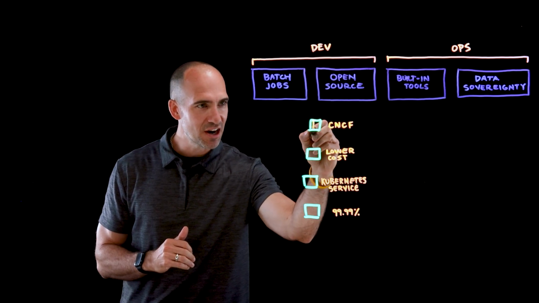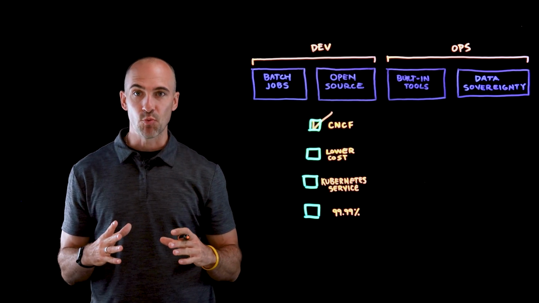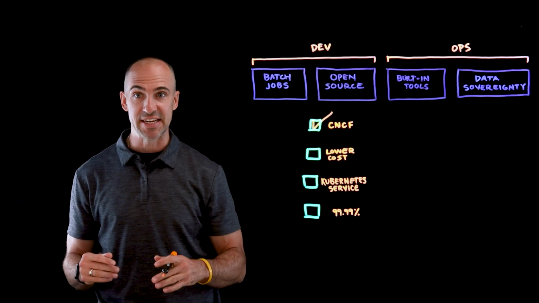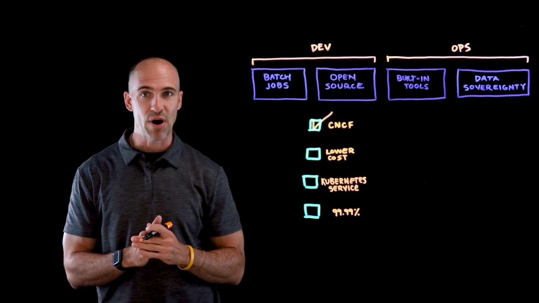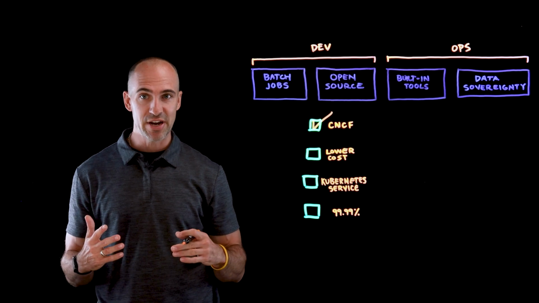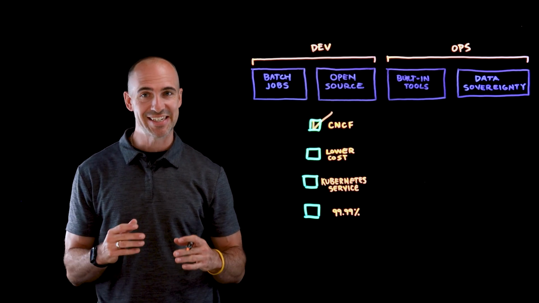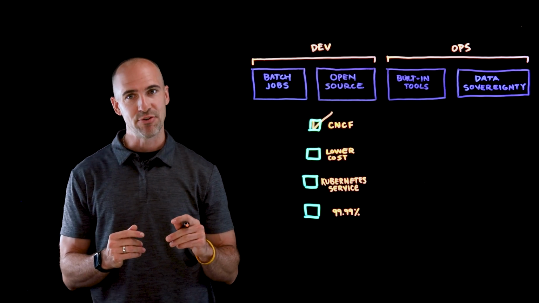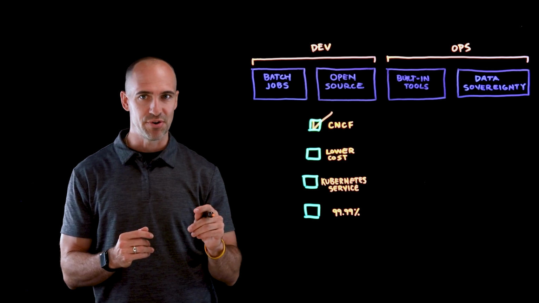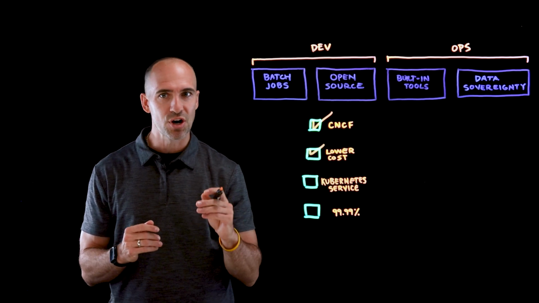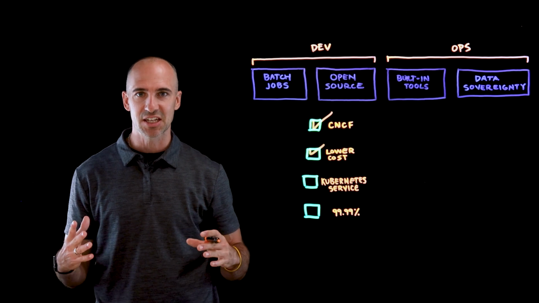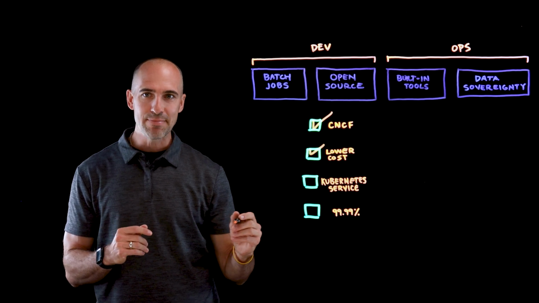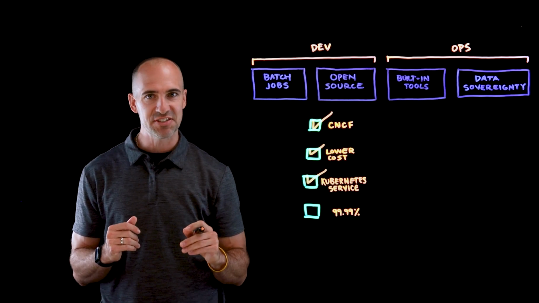Now, this is driven largely by those developers that work in the upstream communities through different CNCF projects. It could be Kubernetes, it could be Istio. There are a number of projects where they're contributing upstream, so that persona wants access to the latest and greatest of these capabilities as soon as possible. Now, another driver for that persona could be they're looking for a lower cost to start with a Kubernetes cluster management service. So when we think about these different use cases, IBM Cloud Kubernetes Service, or IKS for short, is